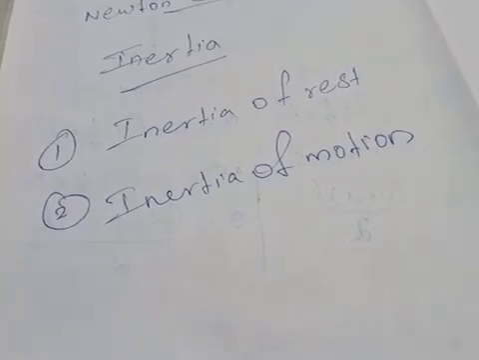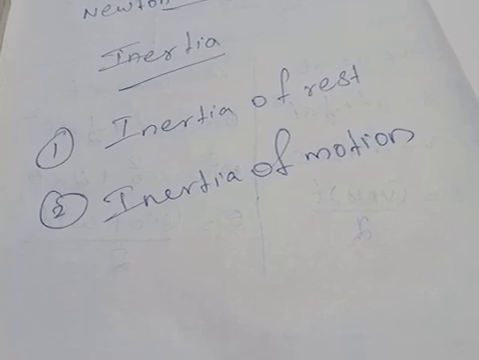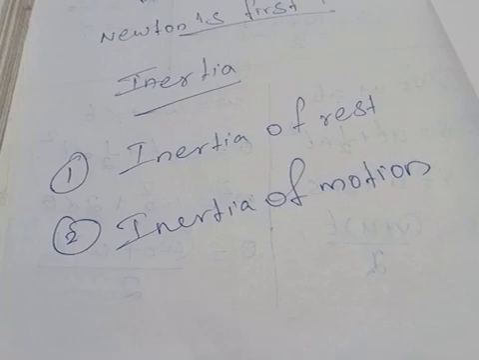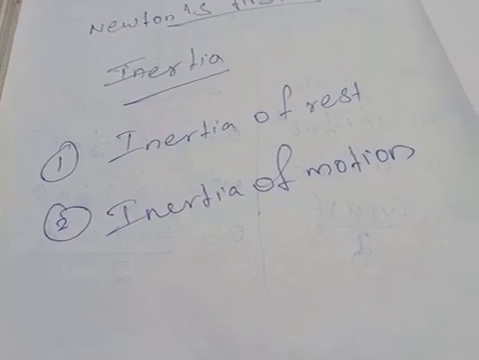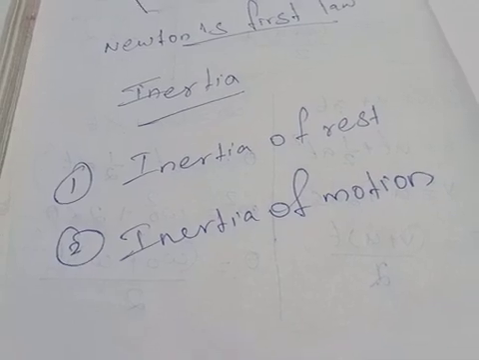So the inability of an object to change its state of uniform motion on its own. We are not changing our state of uniform motion to what? Rest. We are not changing it on our own. That is inertia of motion.